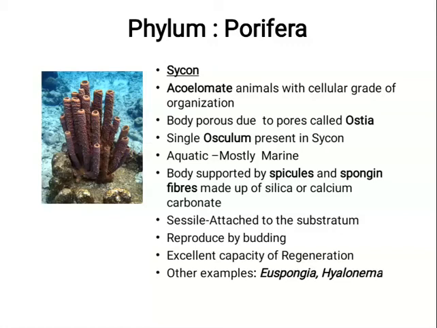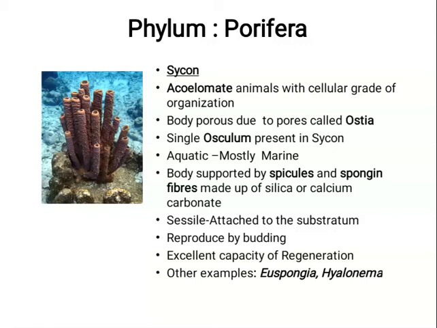Cellular grade of organization means there is no tissue formation. Their entire body is made up of cells. Then how are these cells held together? With the help of a cementing material called spicules and spongin fibers, which you will see as the sixth point in this particular slide. So let us continue.